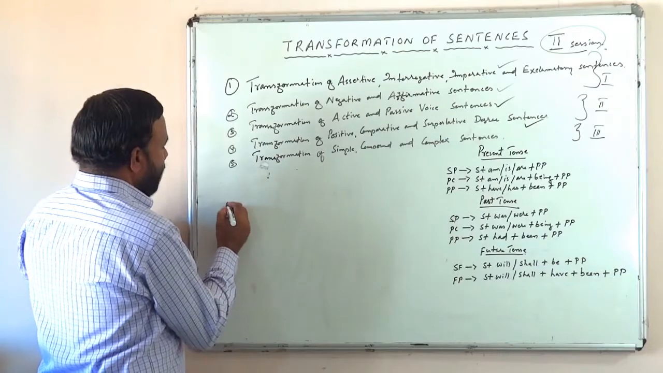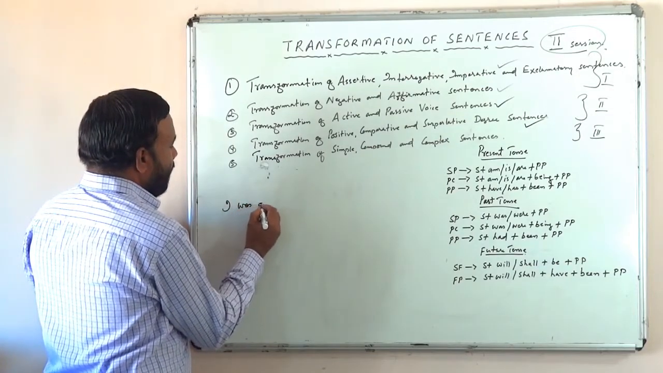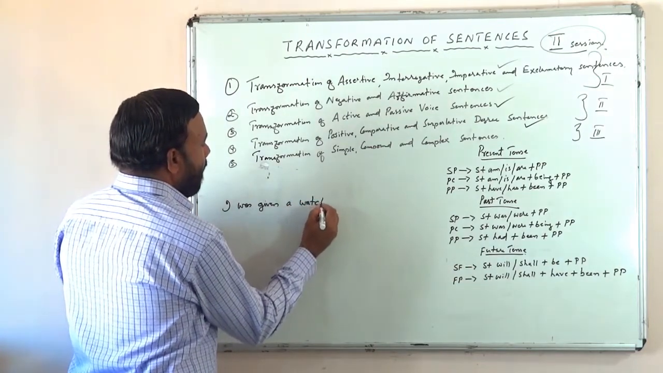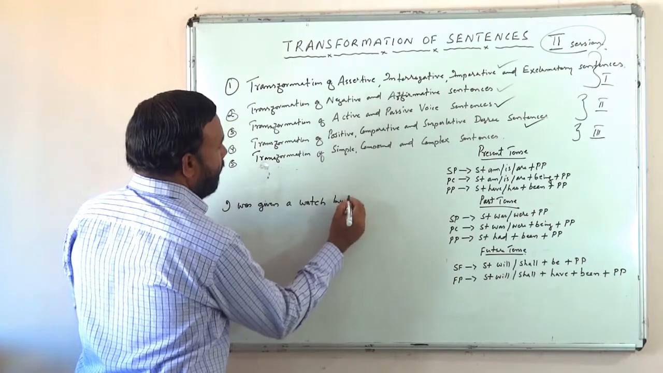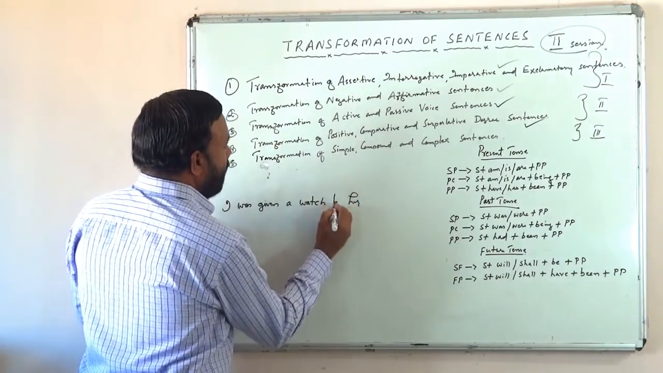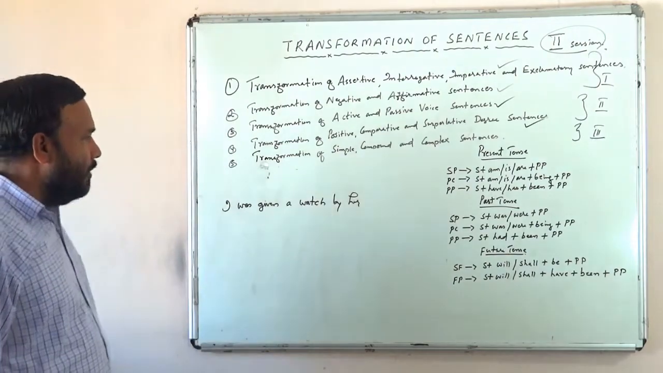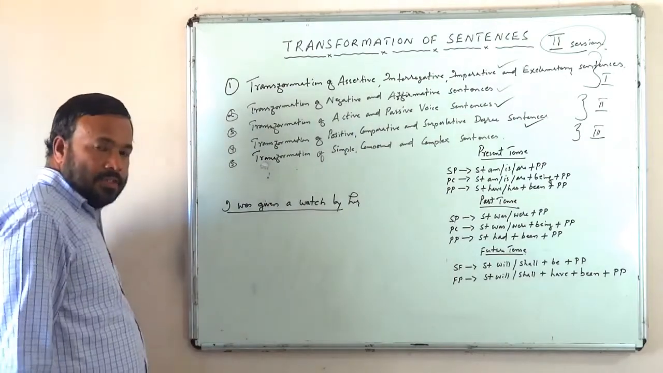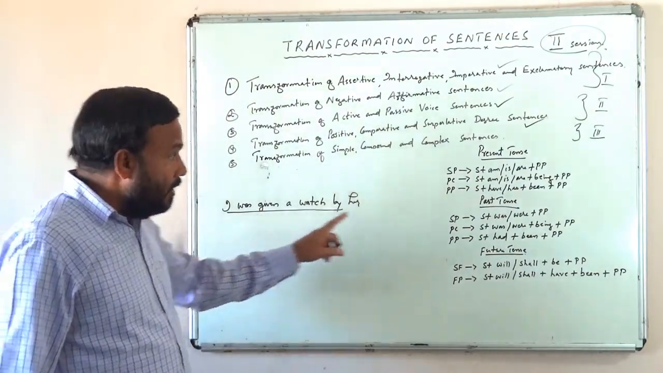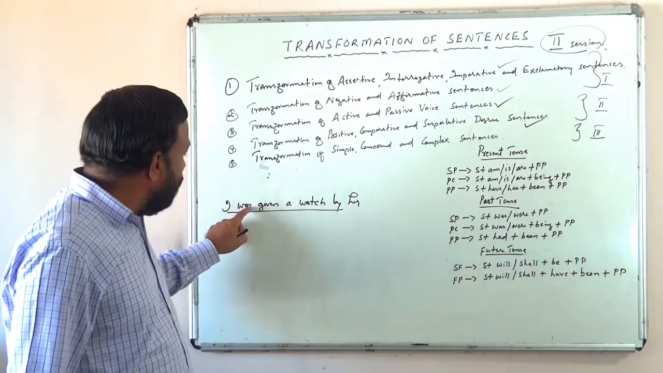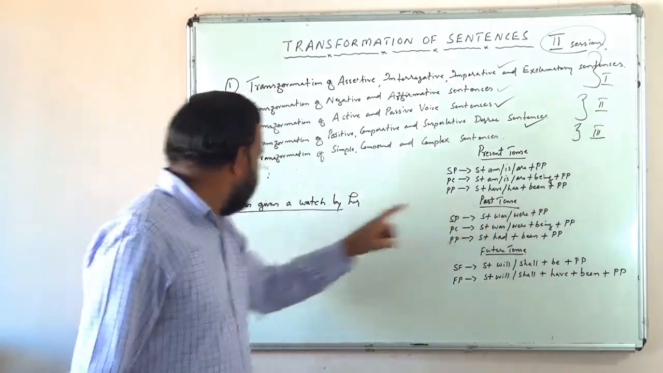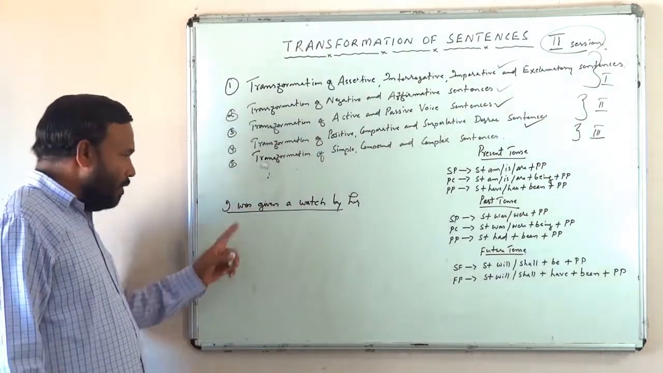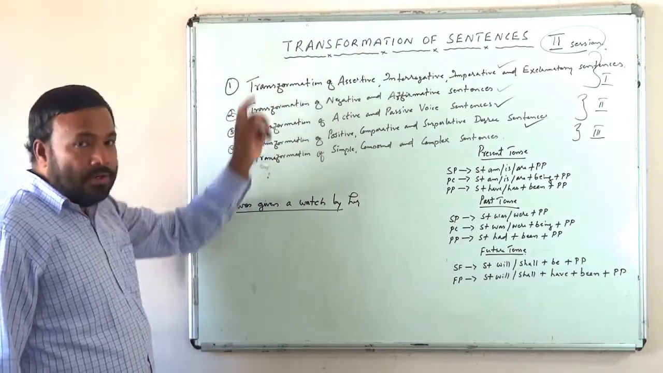Okay, right. I was given a watch by her. So, the sentence is in which tense? Simple past passive. Subject was past participle. I was given what? A watch by her. Simple past passive. So how will you convert, transform it into active?